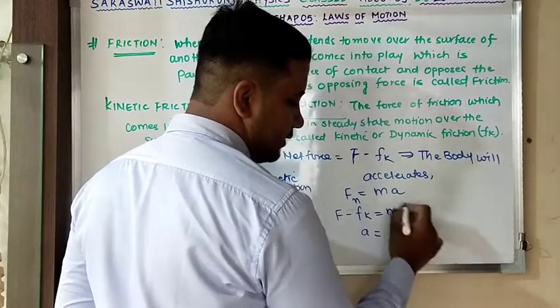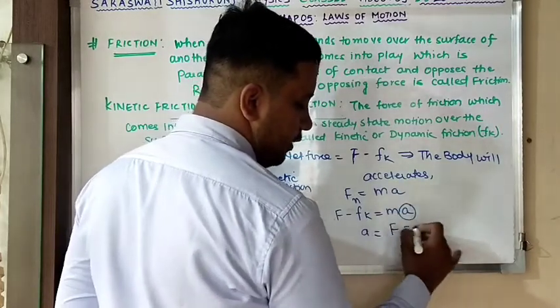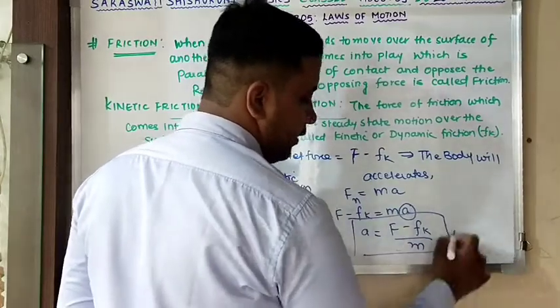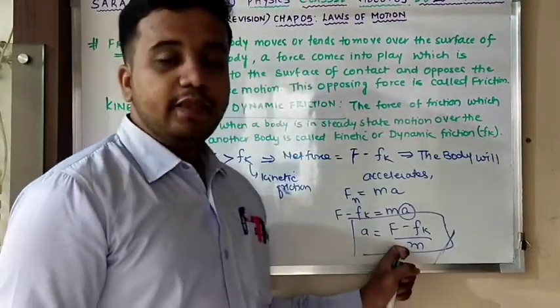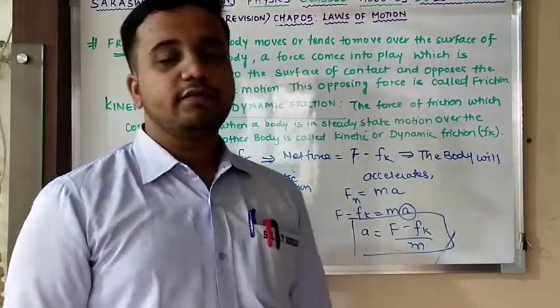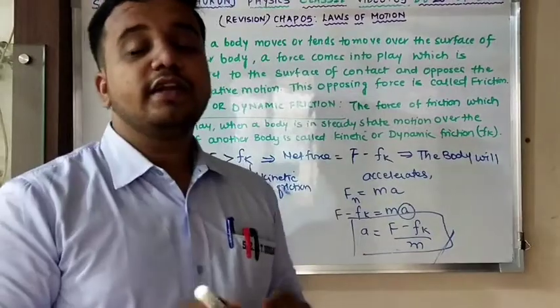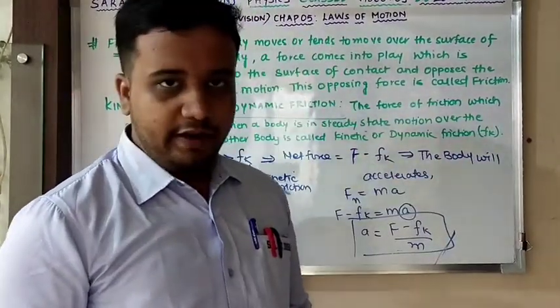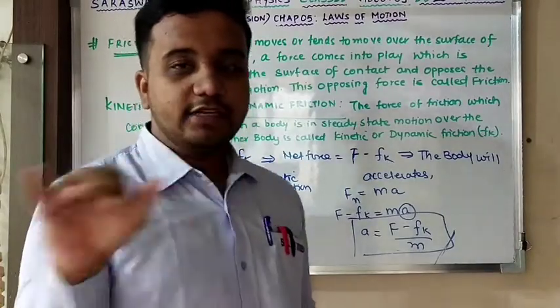The body is going to accelerate with acceleration a, that is equal to F minus small fk divided by m. Clear? This much value of acceleration will be there, if your applied force is more than kinetic friction.